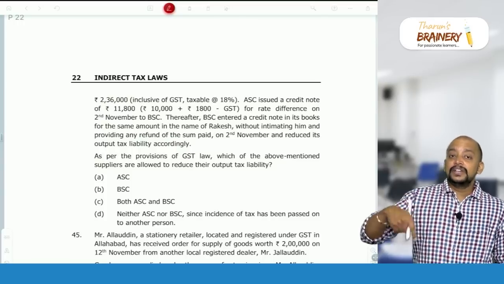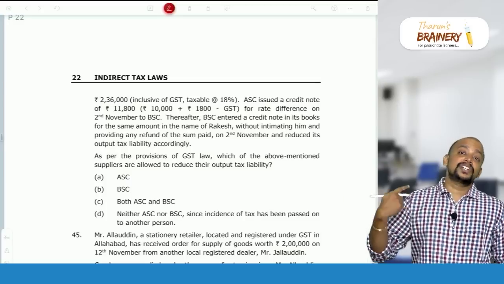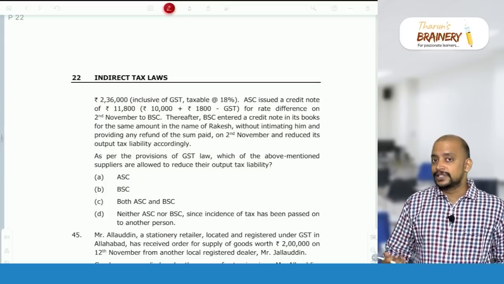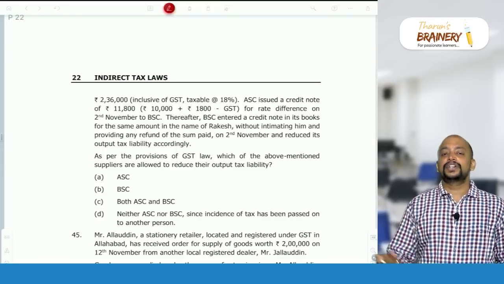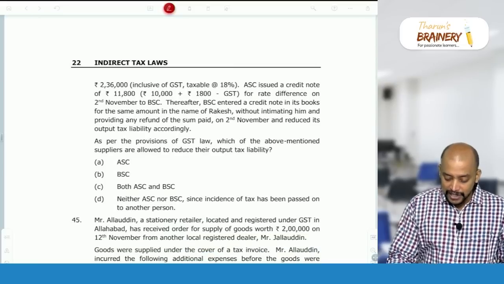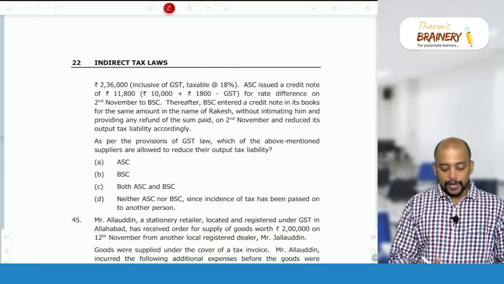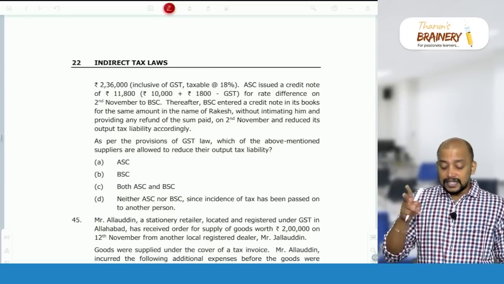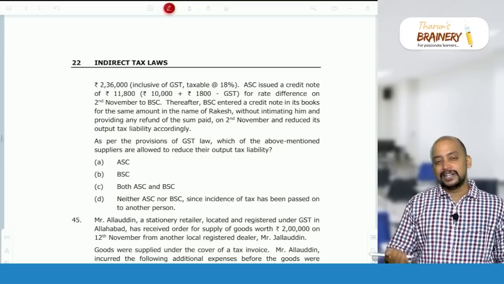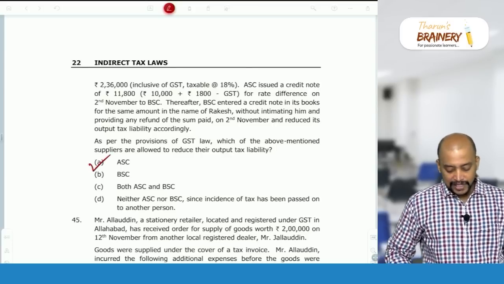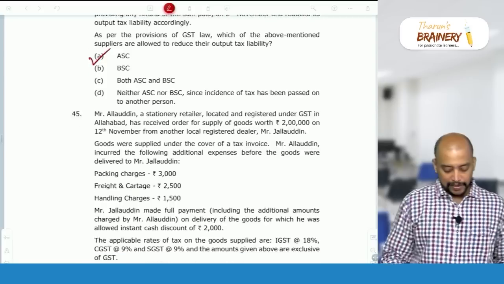See, if we give a credit note and we refund that amount to the recipient, then only will we be able to reduce the liability. Just because of a credit note, we cannot reduce our liability. Here, ASC is issuing a credit note for that amount to BSC, and BSC has entered the credit note in its books and reversed the ITC. But they did not inform Rakesh. When they did not inform Rakesh, it means they are not giving a refund. So only ASC can reduce the liability, BSC cannot reduce the liability in this case.